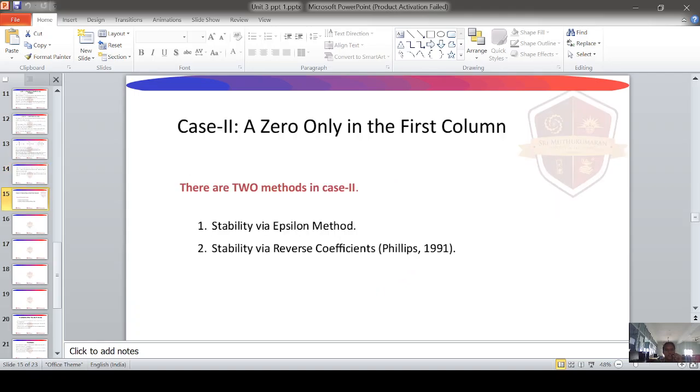Then case 3, a zero only in the first column. There are two methods in this case: stability via the Epsilon method, and stability via reverse coefficients.